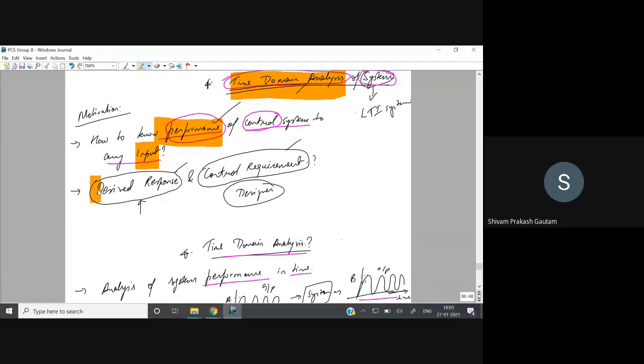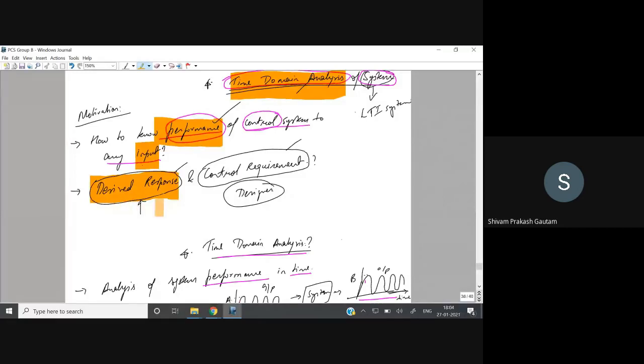Second one is that if you are a designer, someone has to design something, then only a system can come up. If you have a desired response, suppose you want to design a car that can go up to 100 km per hour or 300 km per hour, or suppose you are designing a bullet train. Designing of a bullet train will be very different from designing of a local train, right? The parameters will be different. So the first important parameter that you should have in your hand before you start designing is the desired response.